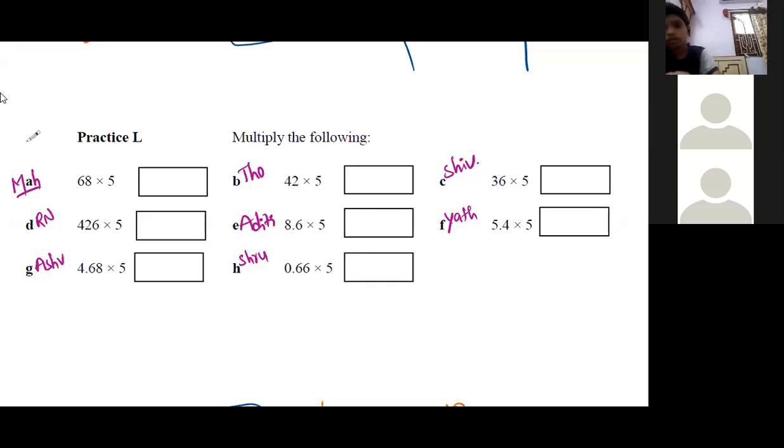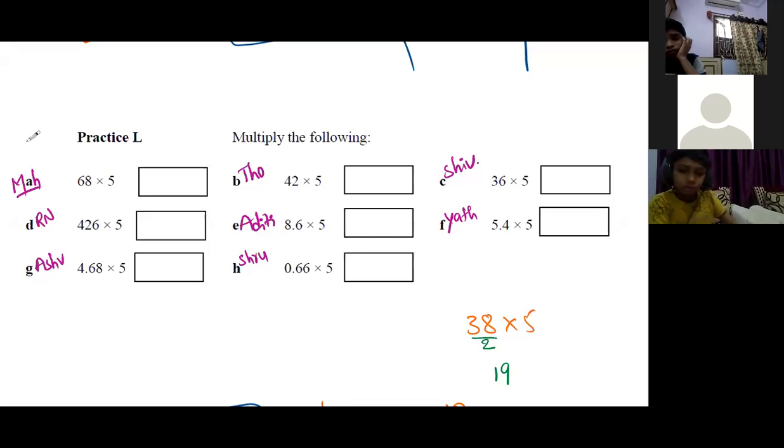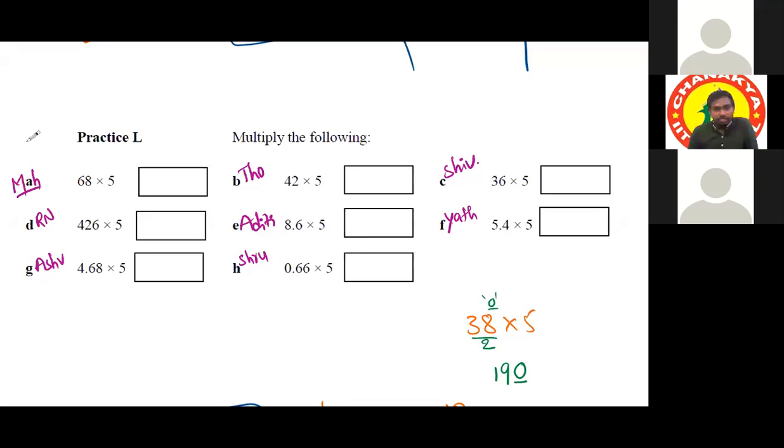Sir, I have a doubt. Sure, Pranav, tell me. For example, it will be 38 into 5. See here, 38 into 5. Instead of multiplying by 5, I'll just divide this number by 2. So 2, one time it is 90... 2 19s are 38. What is the remainder here? 0. If 0 is the remainder, simply write the last digit as 0. That is your answer.